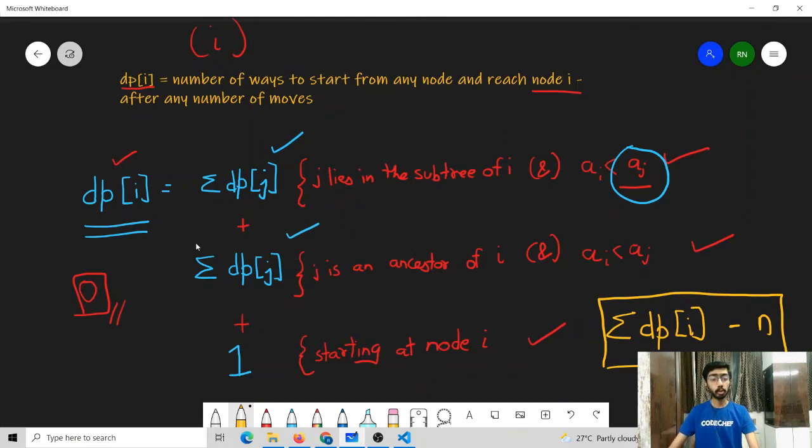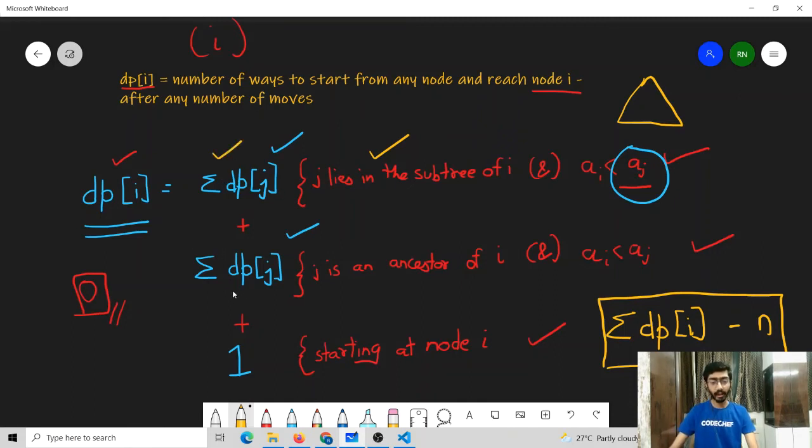Now how are we supposed to find the DP value? As I have already stated, we can process all the values in the descending order of the ratings. But once we are trying to find the DP value for some node I, we have to know the summation of DP values of all the nodes in its subtree, and this can easily be done by using a DFS. We can use a DFS to traverse the entire subtree of node I. Once that is done, we can have this value.